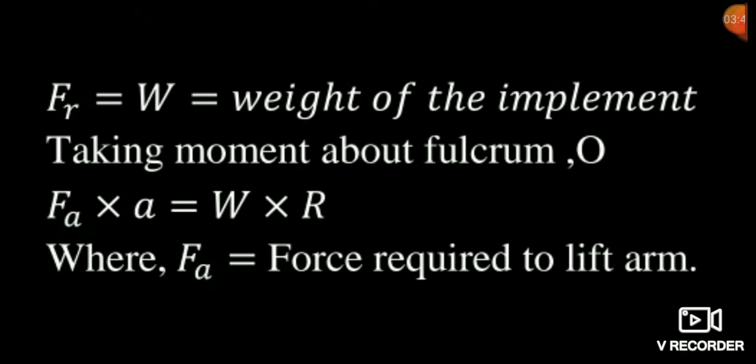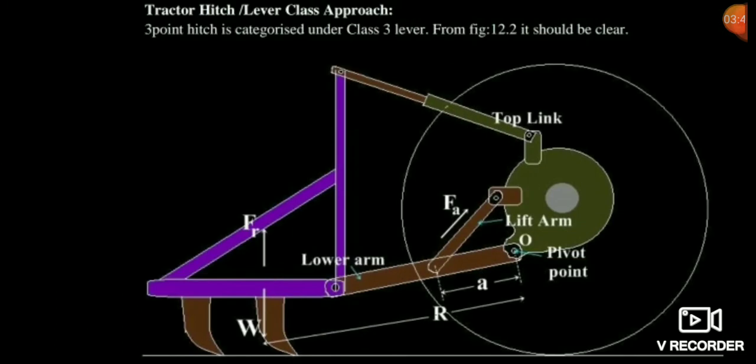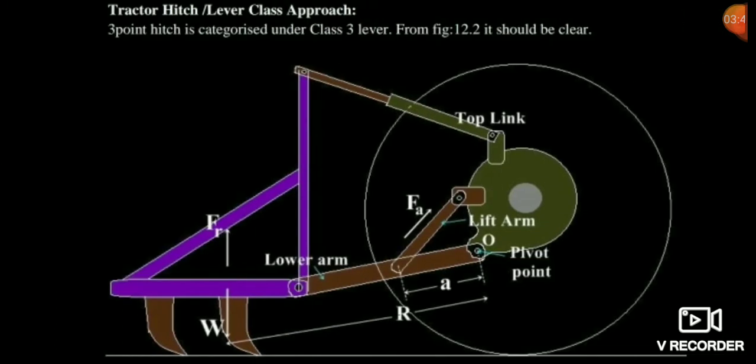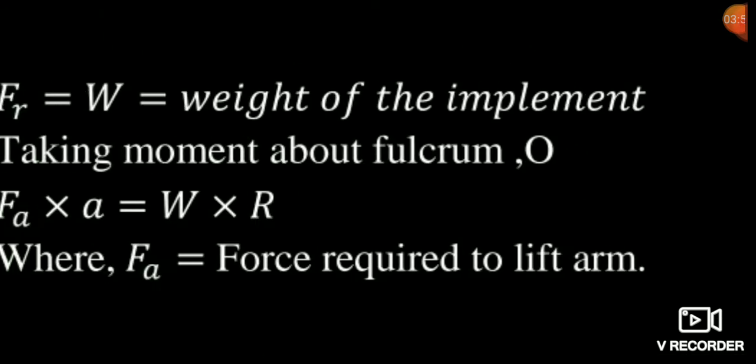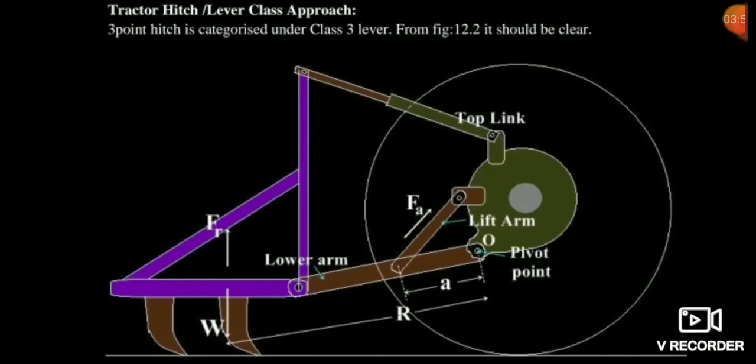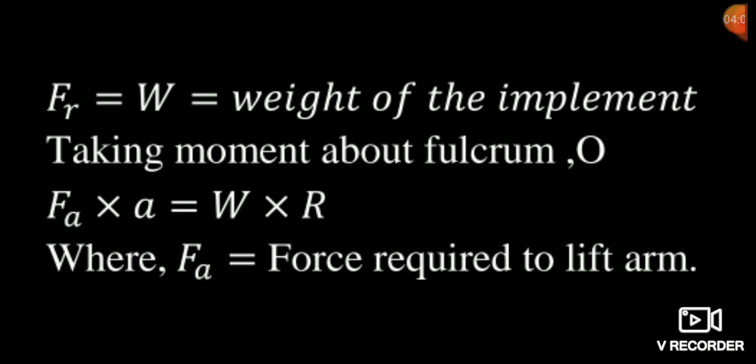Now friends, balance the moment about the point O. You can see that at point O, the forces acting are FA and W. W into R, where R is the distance between W and point O, and FA is the force at the arm, and the distance between the point of action of FA and point O is small a. So you balance the moments and you will get your answer.